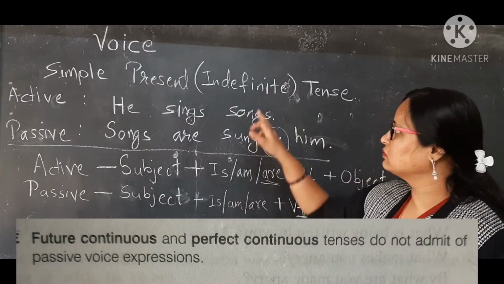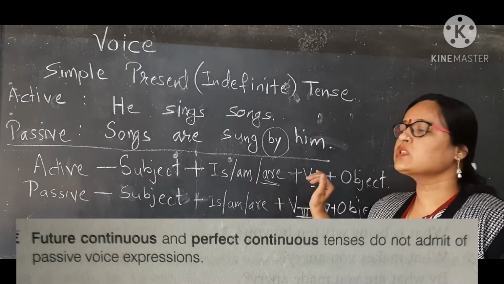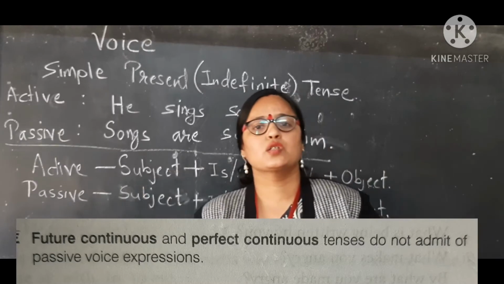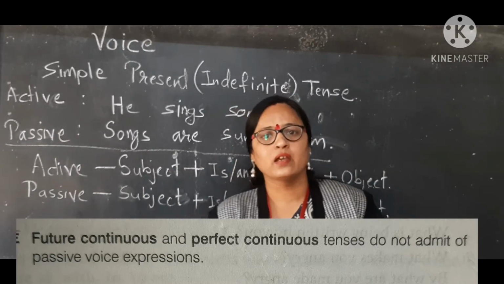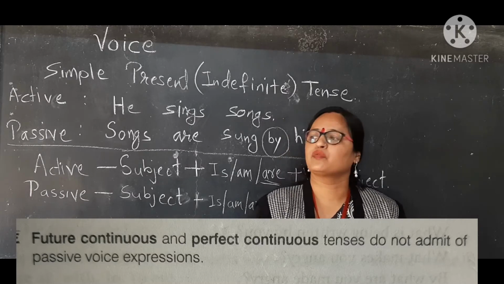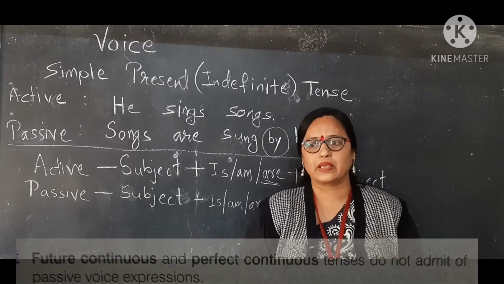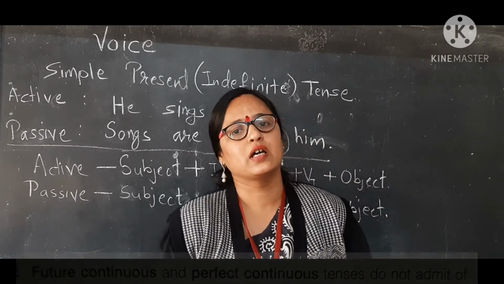by using some rules of the grammar. So my dear friends, let us see what are the rules and what is the form of active to passive voice of different tenses.